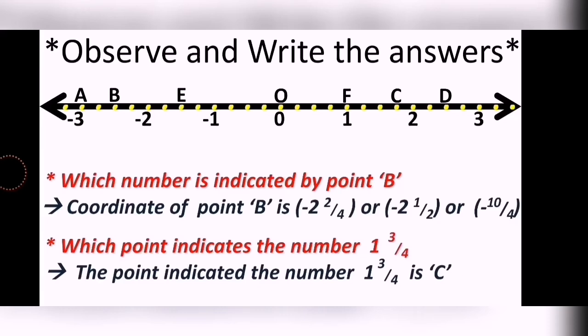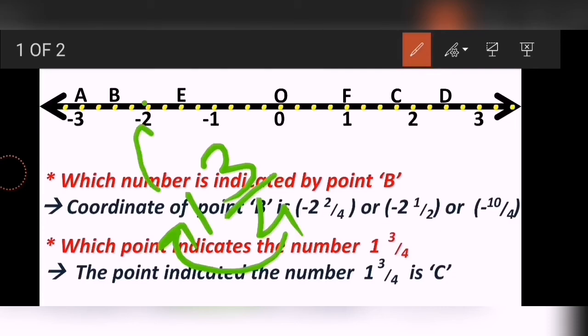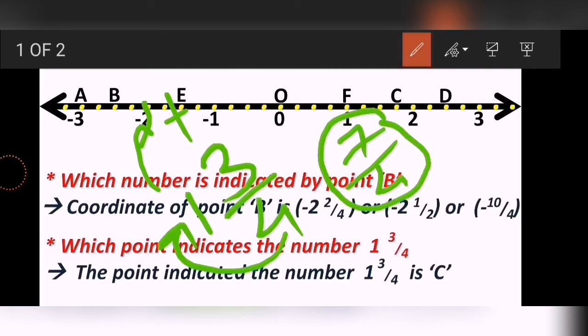There's one more method to get the answer. Just try to understand this part also. This 1 3 upon 4. I'll change the color first of all, so that it will be easier to understand. So 1 3 upon 4 can be turned into an improper fraction by one method. We have to multiply this 4 by 1, the whole number in that section, and whatever answer you get should be added to the numerator. So 4 ones are 4, 4 plus 3 is 7, so 7 upon 4 is the fraction form of that mixed form.